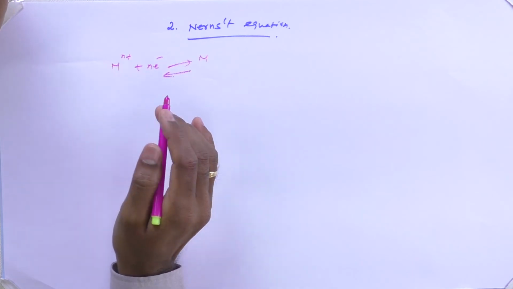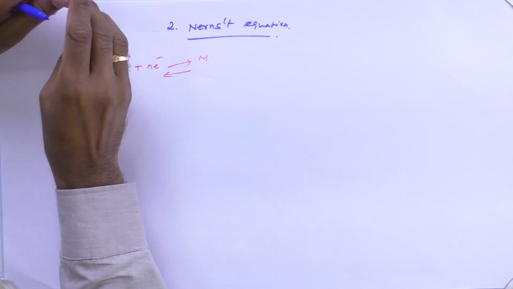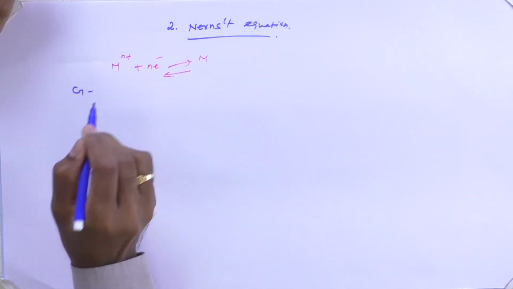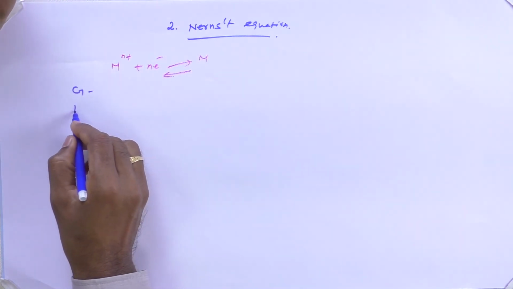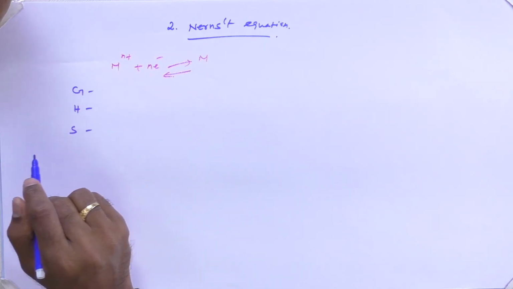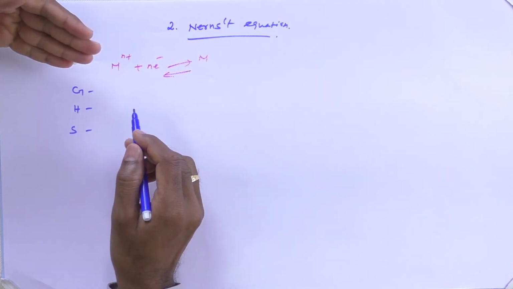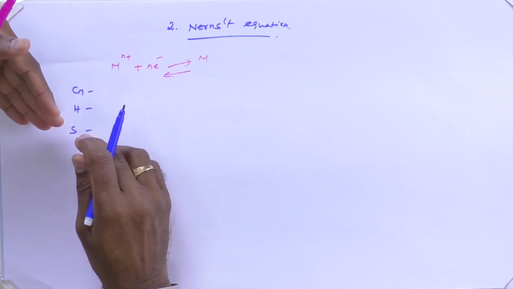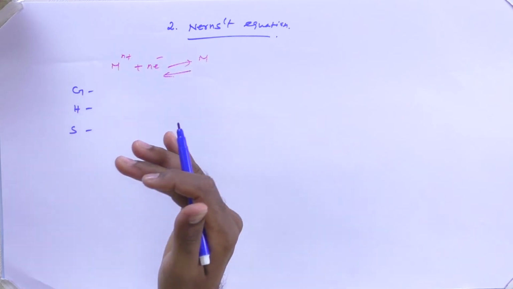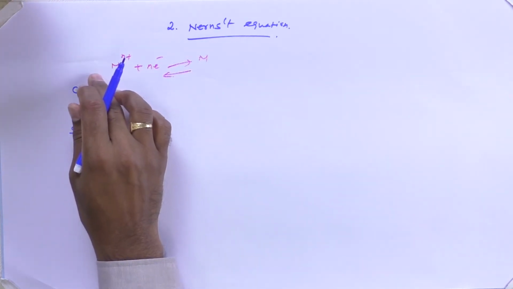Those parameters are G, that stands for Gibbs energy, H, that is enthalpy, and S, that is entropy. G stands for Gibbs free energy, H is the heat change of the reaction, and S is entropy, that is the randomness in the system. If any reaction is taking place, all these three parameters will change for a reversible reaction.